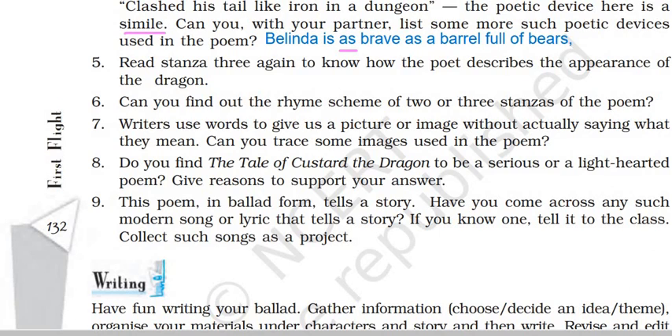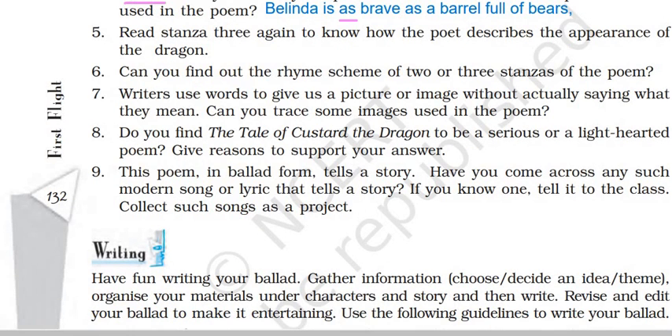Now let's move to the next question. Writers use words to give us a picture or image without actually saying what they mean. Can you trace some images used in the poem? They have different ways to express. For example, the dragon's mouth is like a fireplace. That's how the poet describes it. And his nose is like a chimney. So these are the words which are used to describe him.